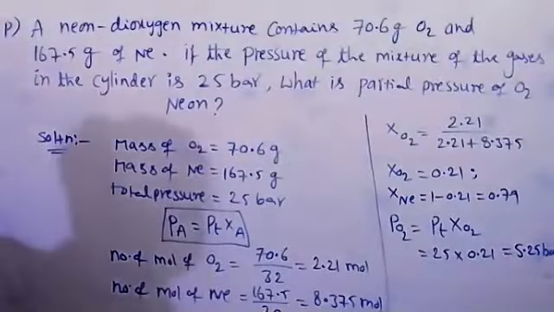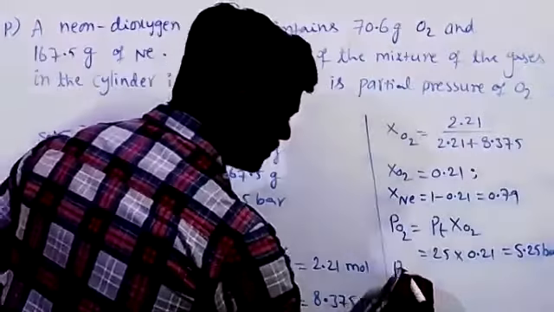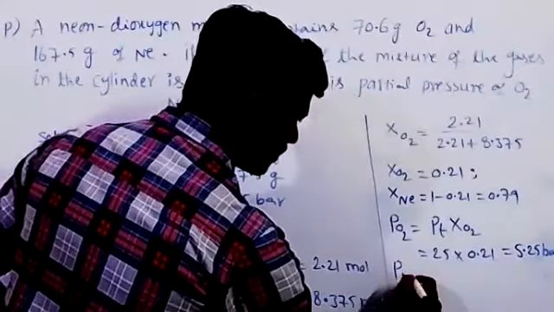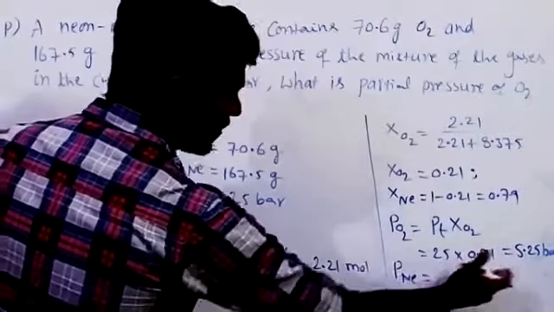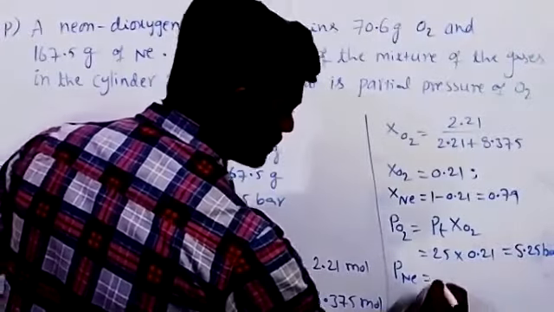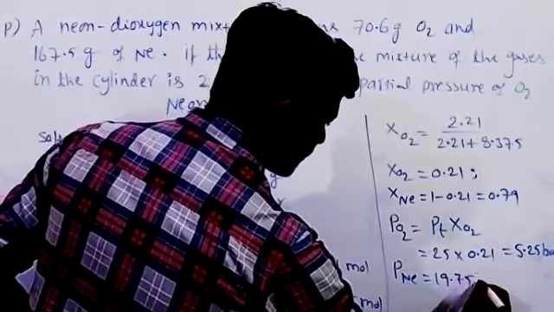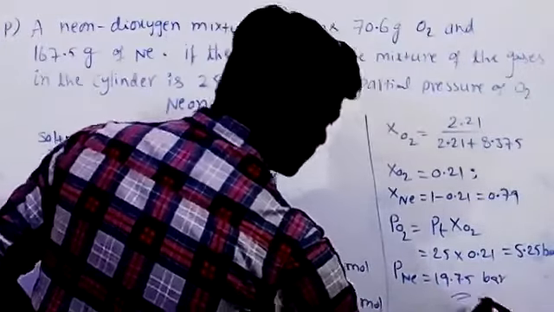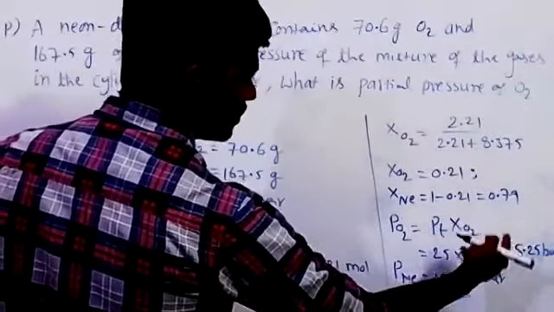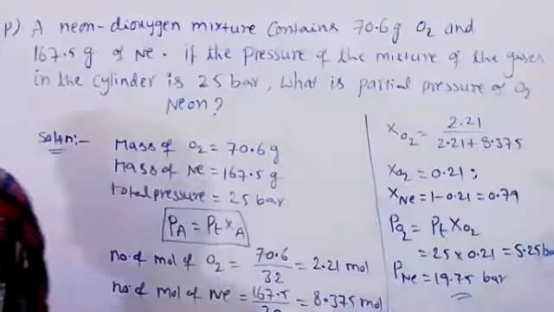Then partial pressure of neon. 25 minus 5.25 is 19.75. Otherwise, you multiply P total 25 into 0.79, which gives the same answer.